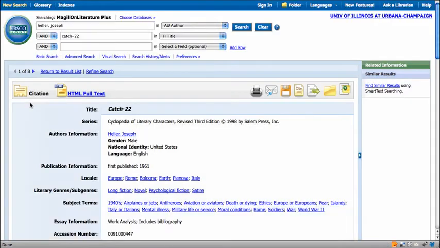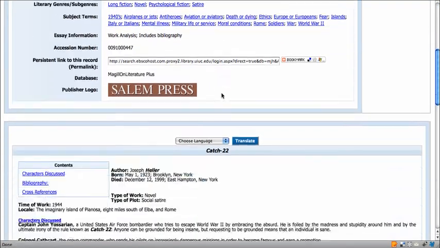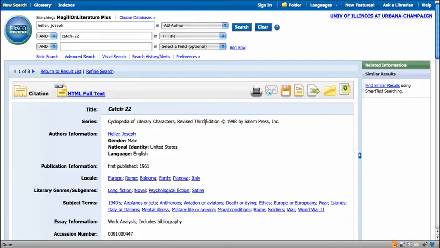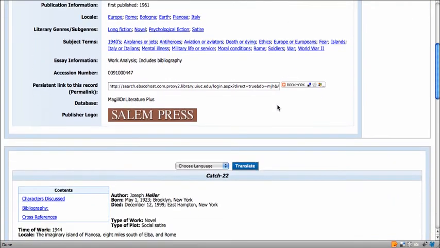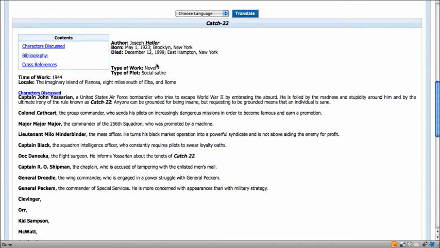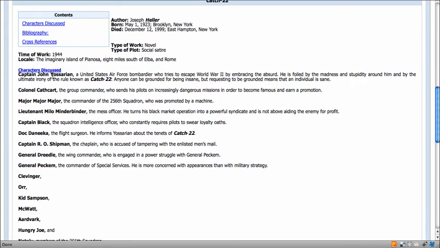I'll go in here and find the book, and we'll just go down here and take a look. There's all this information about the book, about who the author is, locales, literary subgenres, and the ability to print, email, save this stuff, get citations. But then at the bottom it also talks about the work, where it was published, when it was published, about the author, and right here it has characters discussed.